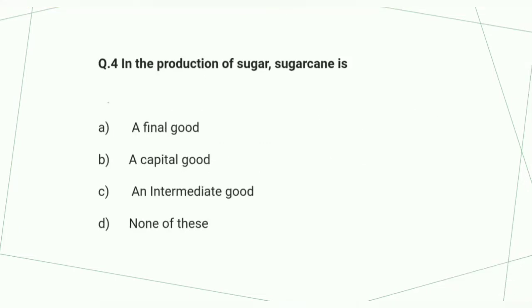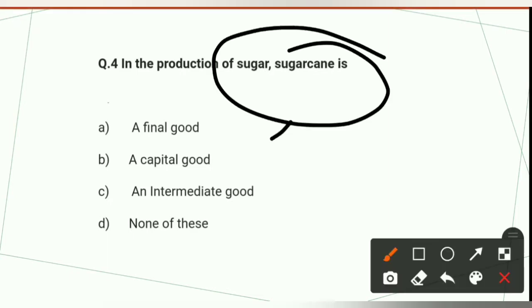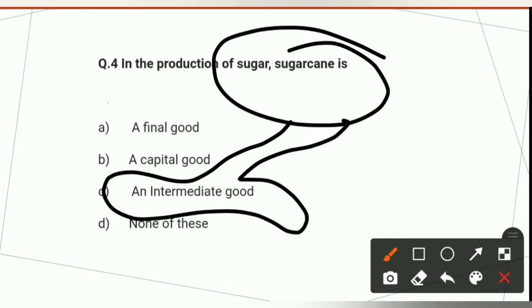Now see fourth question here. Sugarcane in the production of sugar is: final good, capital good, intermediate good, or none of these. Sugarcane in the production of sugar is an intermediate good. So option number C is the correct option for this question.